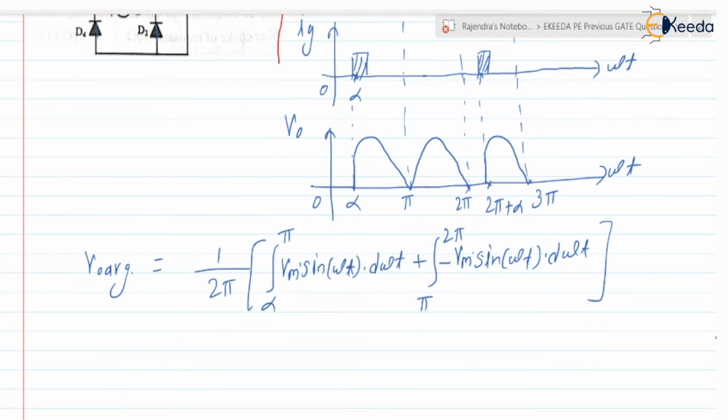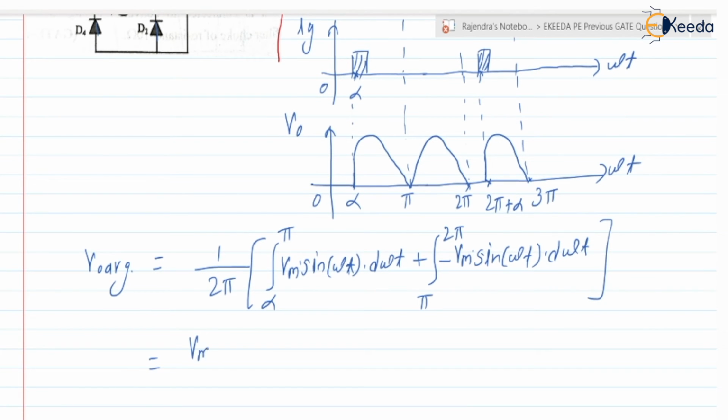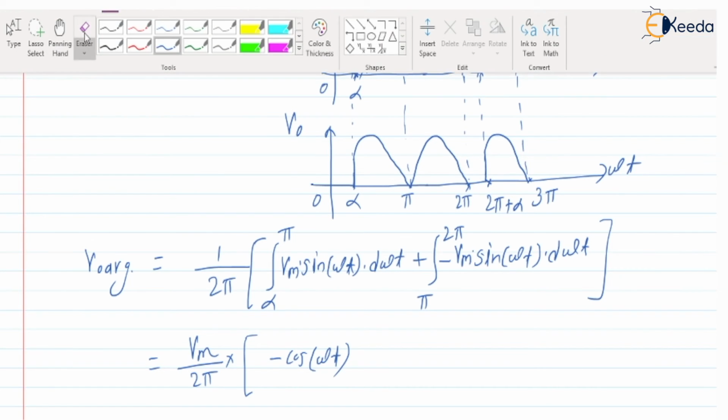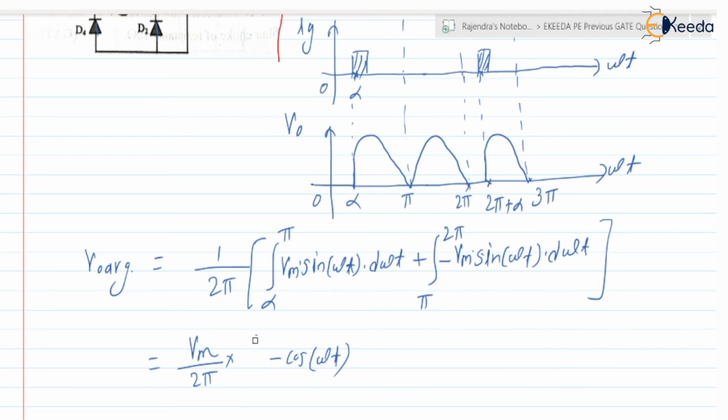Further, we can simplify it by taking Vm outside. It is Vm by 2 pi into the integration of sine of omega t, which is minus cos of omega t, with limits alpha to pi, plus the integration of minus sine, which gives cos of omega t, with limits pi to 2 pi.